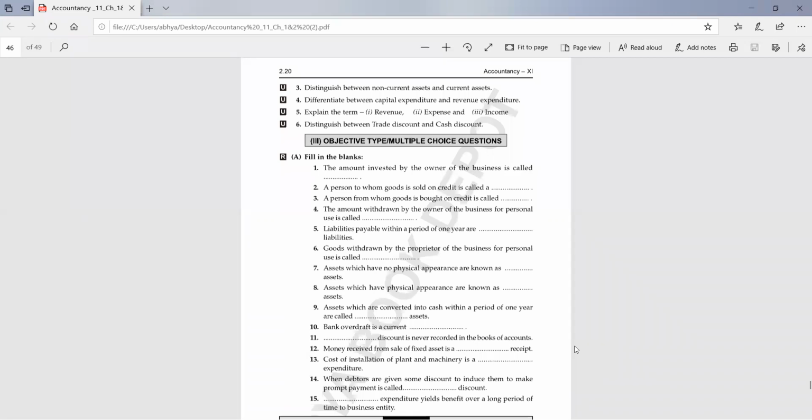Read fast. Next. A person to whom goods are sold on credit is called a debtor. Very good. Yes, Lochan, I have unmuted you.